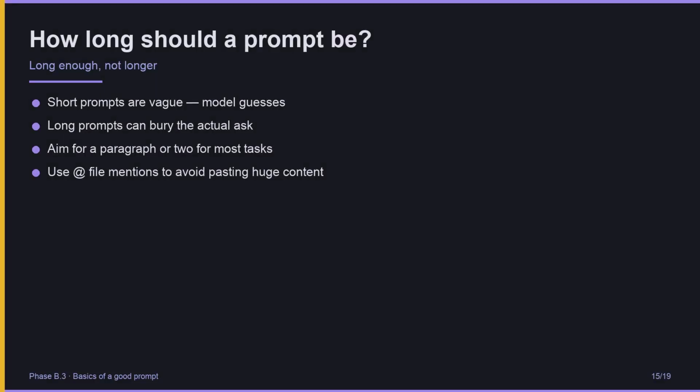How long should a prompt be? Long enough to give context, clarity, and criteria, and not longer. Short prompts tend to be vague, and the model guesses. Long prompts can bury the actual ask under preamble. A paragraph or two is right for most tasks. When you have a lot of context to share, use the @ symbol in OpenCode to reference files. The model loads them itself, instead of you pasting thousands of tokens into the chat.